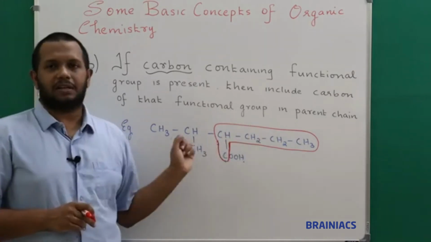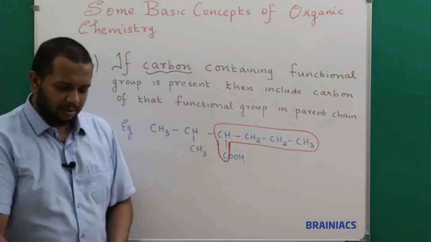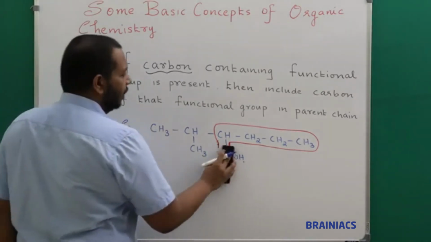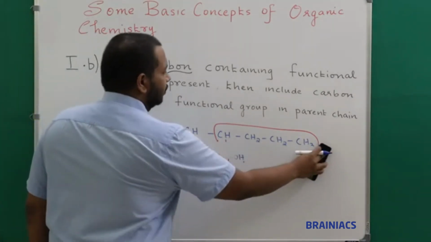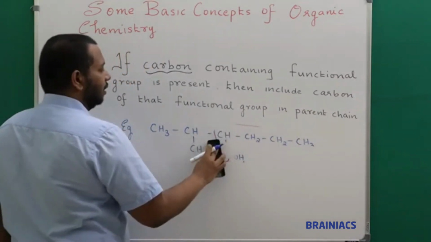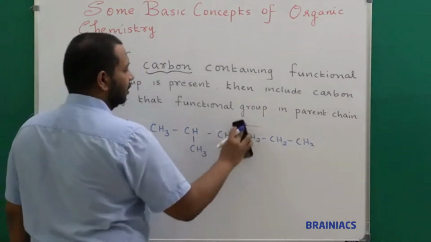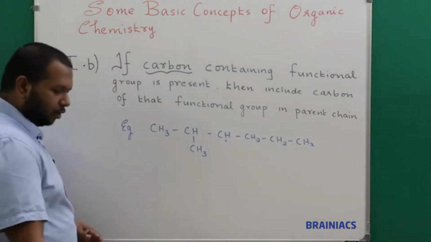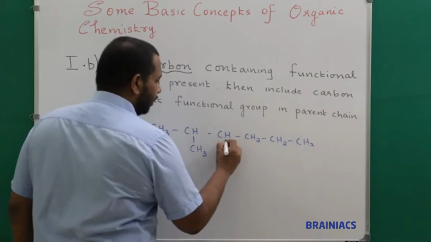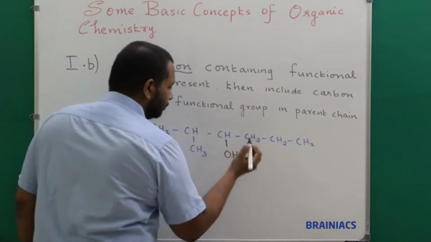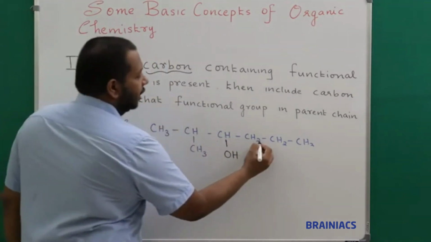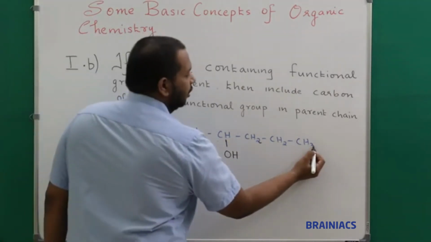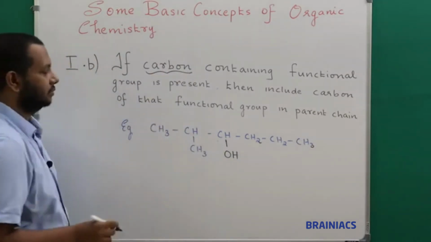So how we have selected it. Now the same example we will see in another way. For example, now I am changing this. Okay. So see here, I am changing this in a way that now I am connecting a different functional group here for your better understanding. So I am connecting an OH group here. Now tell me what will be my longest parent carbon chain. If you are able to say that, then you understood.